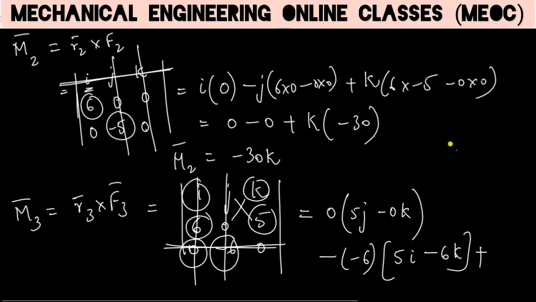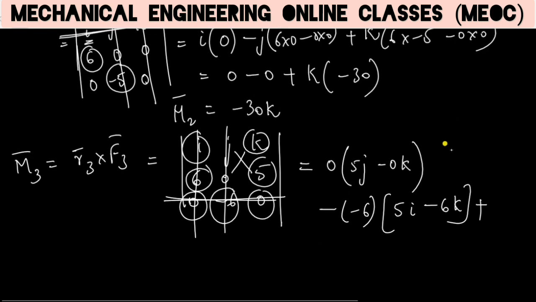Plus, now 0 into i into 0 minus 6 into j.